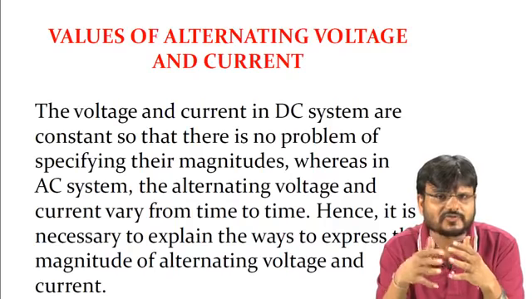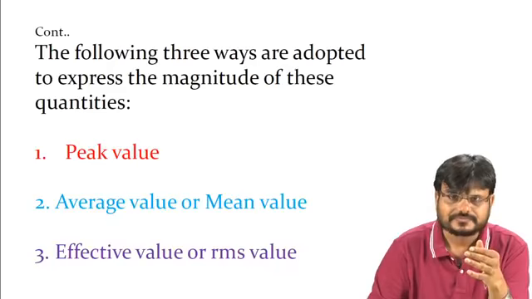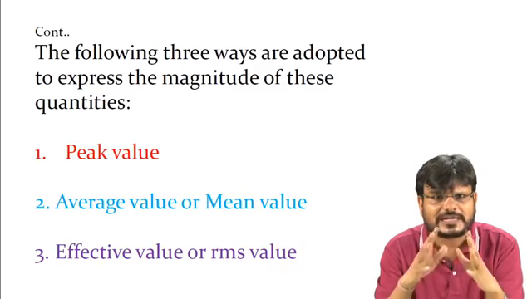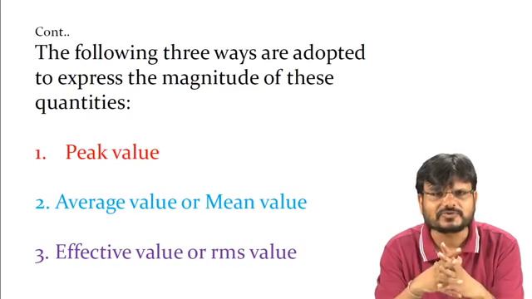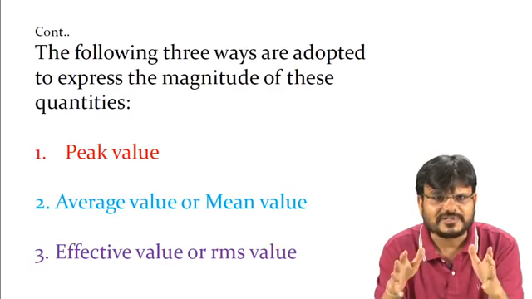And the quantity is changing, so what is the average value and what is the RMS value, that we have to find out. So the following three ways are adopted to express the magnitude of these quantities. And what are these three ways? These three ways are, first, the peak value.